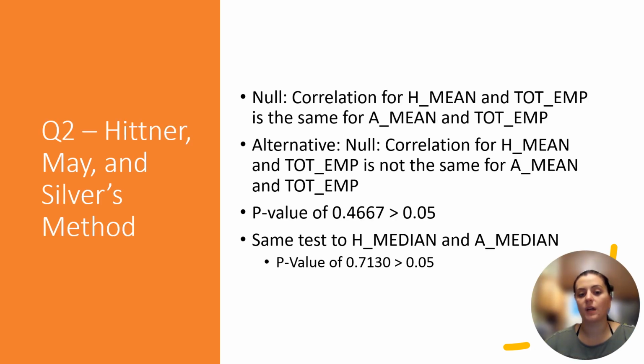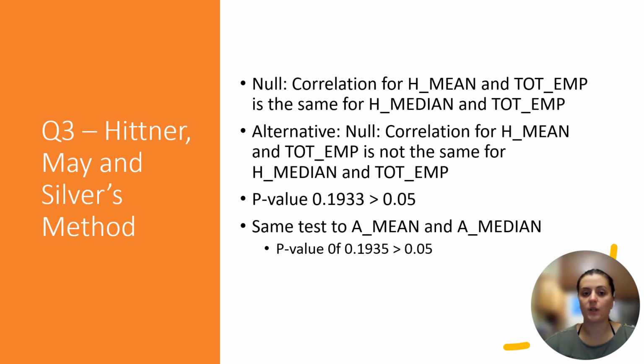For our second question, will annual salary and hourly rate have an exact relation to the total employment of each group? We use the Hotelling-Williams method. Our null is stated here as the correlation for hourly mean and total employment is the same as annual mean and total employment, and then our alternative is the opposite of that. And so here our p-value is above 0.05, which means we cannot reject our null hypothesis. Therefore, hourly mean and annual mean have the same correlation to total employment. Annual and hourly salaries have the same correlation to total employment as well.